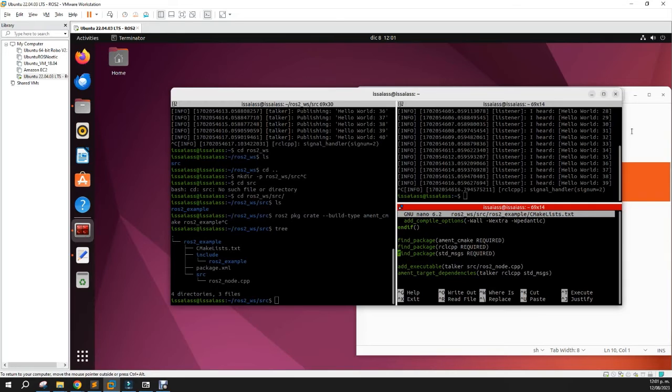Obviously, if you are sending something, we are using std_msgs, and we have to add an executable that will be our node, obviously. So this node is inside the source folder, and it's called ros2_node_cpp. And we have to put an alias.